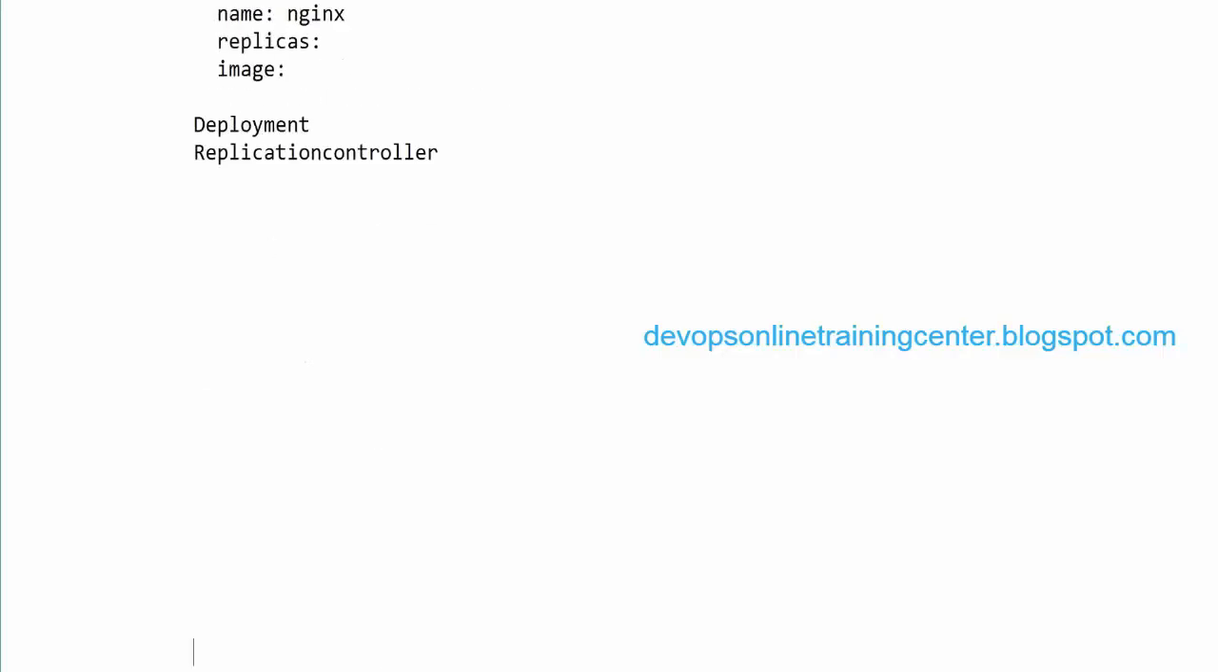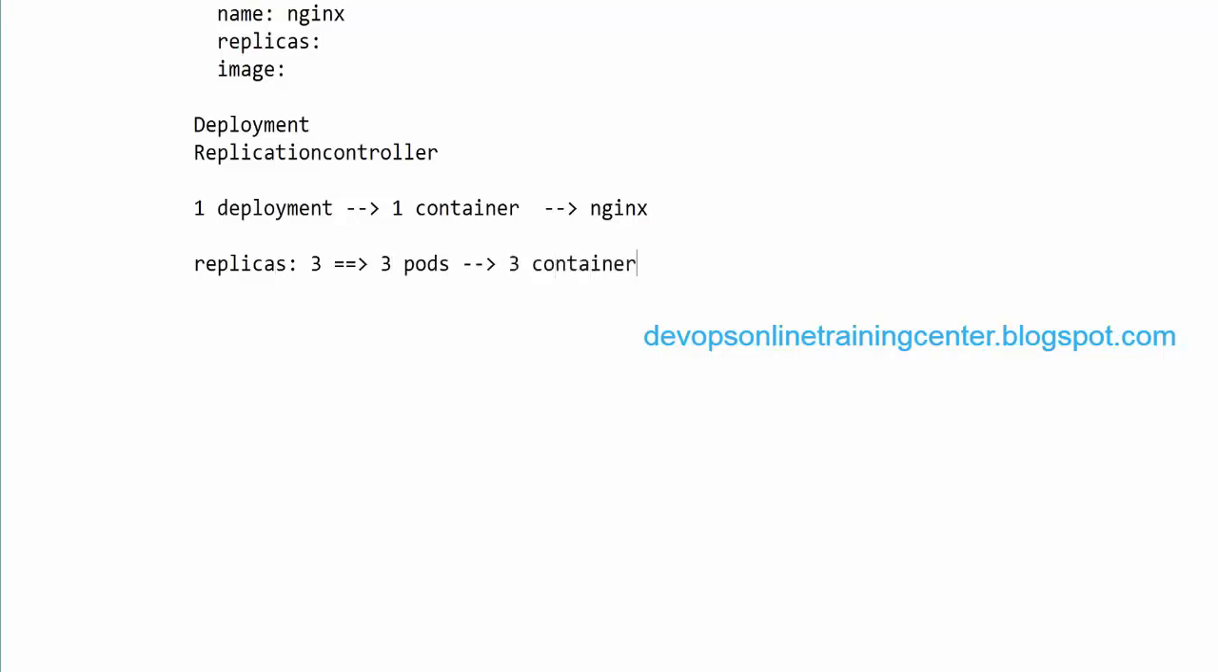Exactly. So what I'm creating using that YAML file is actually not a pod. It's a deployment and 1 container. So 1 deployment has 1 container, and that container is nginx. I just specified 1 deployment, 1 container, and the container information. But here I specified replicas equal to 3, indicating that this will be created 3 times. So 3 pods will be created. Each pod will have 1 container. So 3 containers will be created. Is this clear?